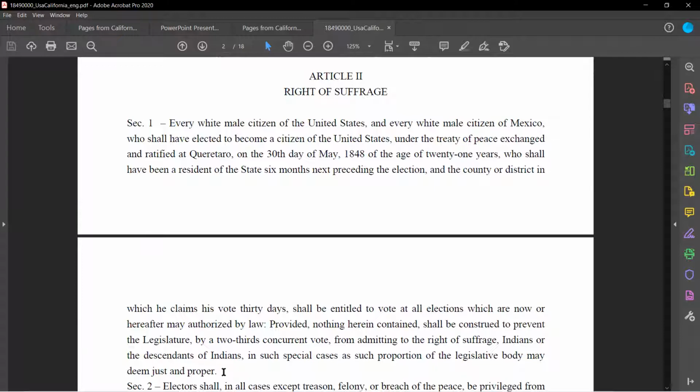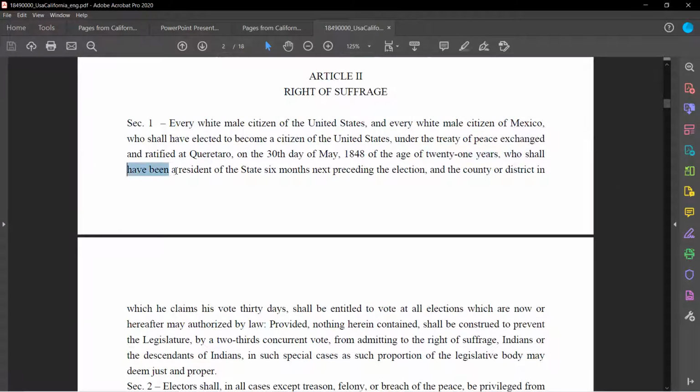Wowzers, that is a very, very long section. And pretty much written as just one really long sentence. So let's go back to the beginning. Every white male citizen of the United States or white male citizen of Mexico. So we know that they need to be a white male, all right, who is chosen or elected, means chosen, to become a citizen of the United States. And they are of the age of 21 years. So far we know that they need to be a white male citizen of the United States who is at least 21 years old,